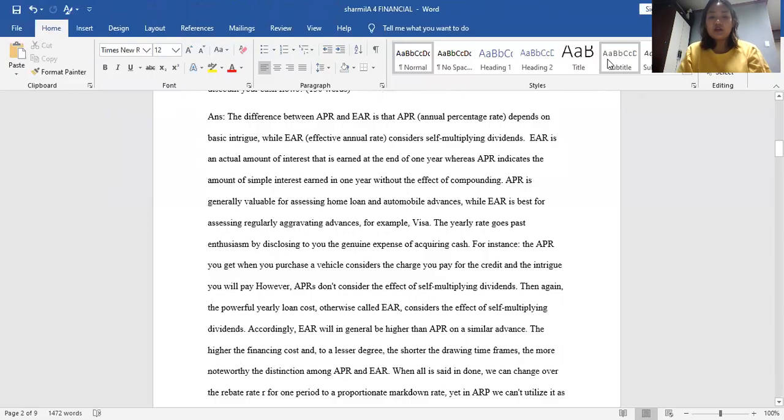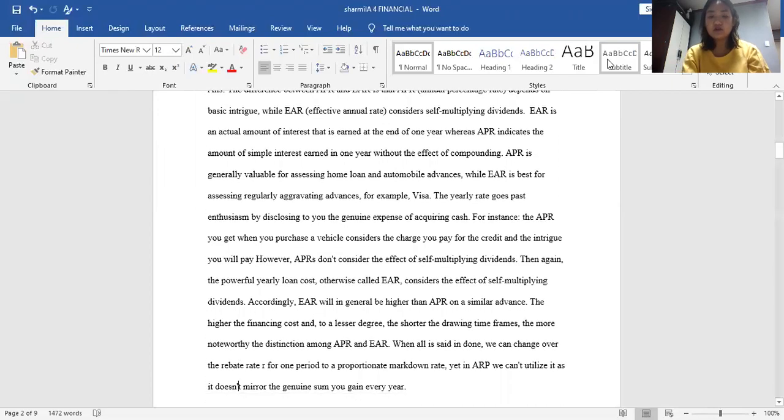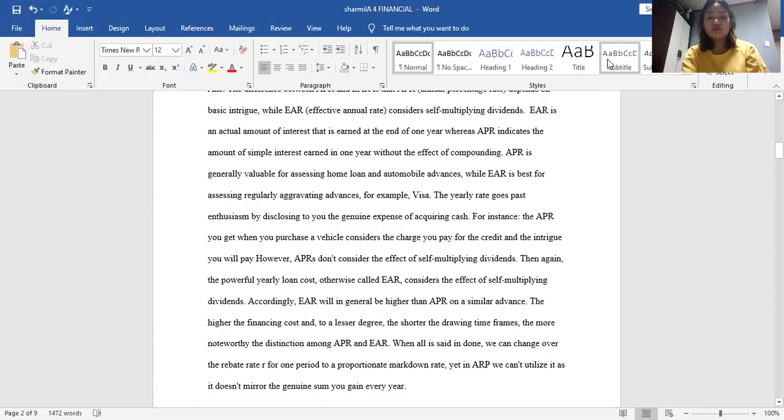APR is generally used for assessing home loans and automobile loans, while EAR is best for assessing regularly compounding loans, for example, credit cards. The effective annual rate goes past the interest rate by disclosing to you the true cost of borrowing money. For instance, the APR you get when you purchase a vehicle considers the fee you pay for the credit and the interest you will pay.